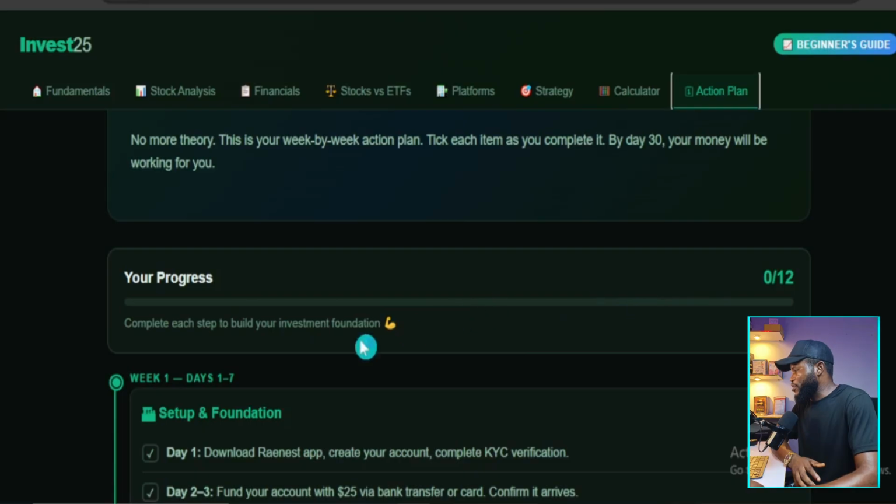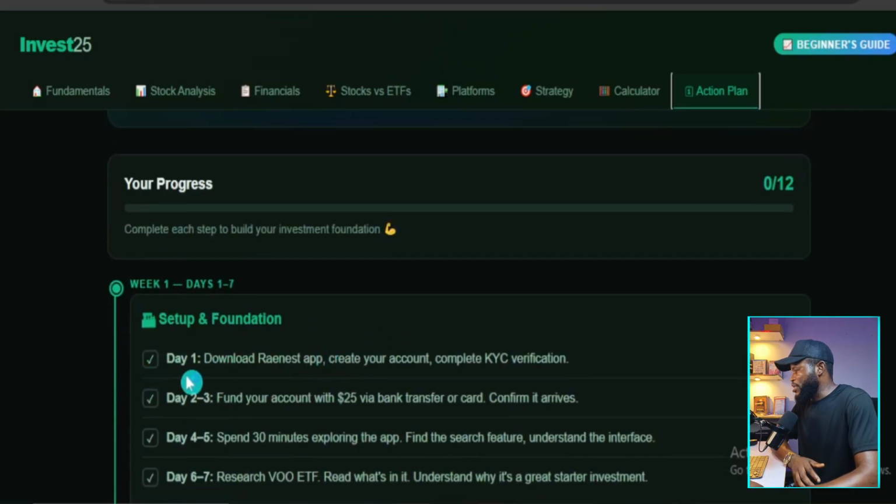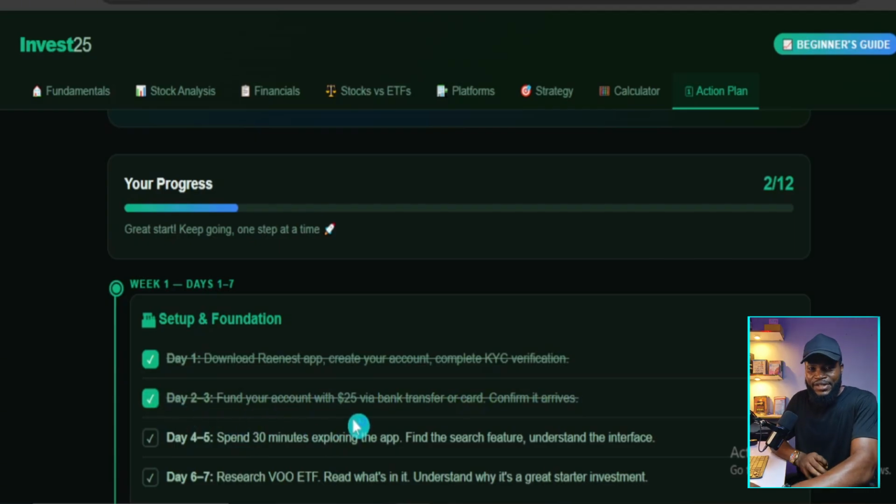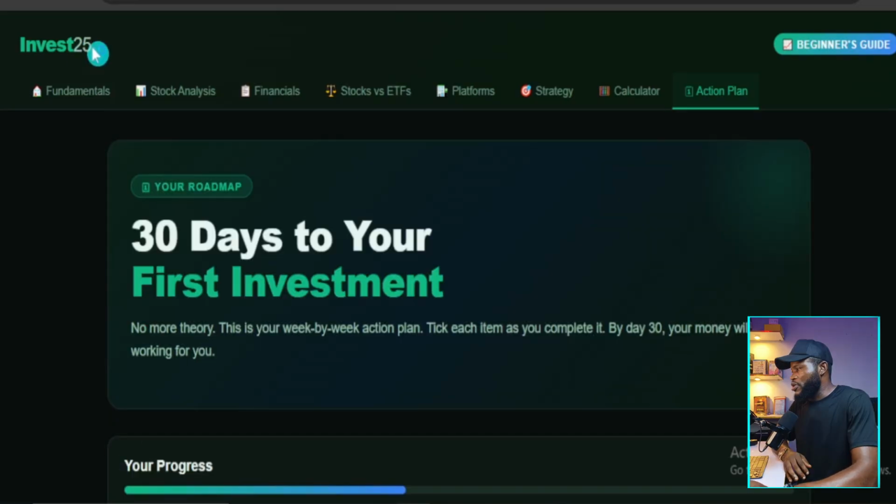For instance, the first day is download Raenest app. If I click on that, check it now, you see the progress bar moving. That one has been done and it has been crossed. And then you come back here for the second day. All right, as you can see, the progress bar is moving forward. This is an interactive learning material. I like calling it an app because it behaves that way. So I want to jump to my phone right now to show you what Invest25 is able to do for me.